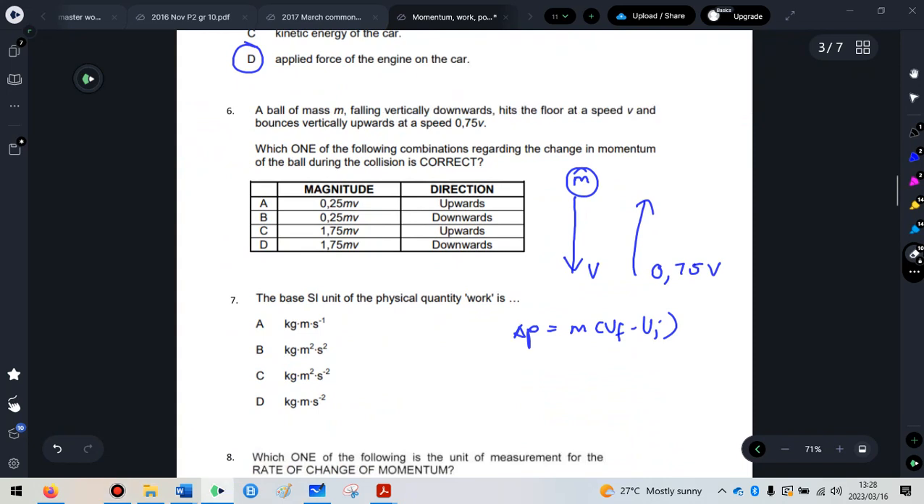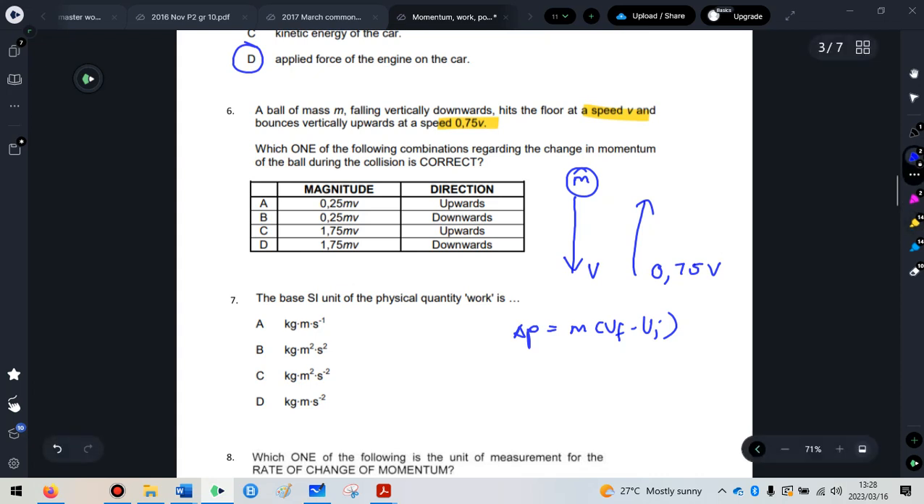Question 6. A ball of mass m falling vertically downwards hits the floor with a speed of v and then bounces back up with a speed of 0.75 v. So 3/4 of the speed that it hit with, which makes more realistic sense. Something doesn't usually maintain its velocity when it hits the floor because some of the energy is lost as heat or transferred into a different form. Okay, so be careful of these questions.